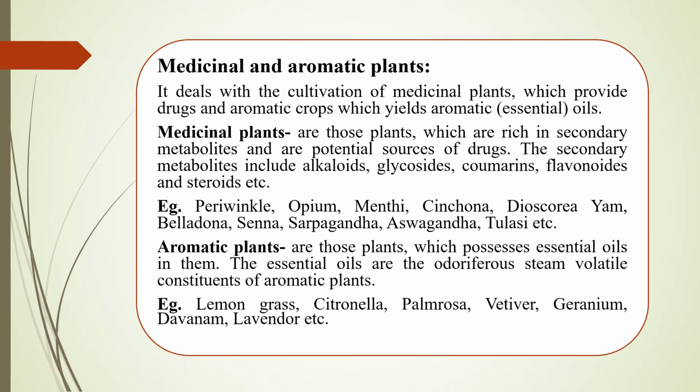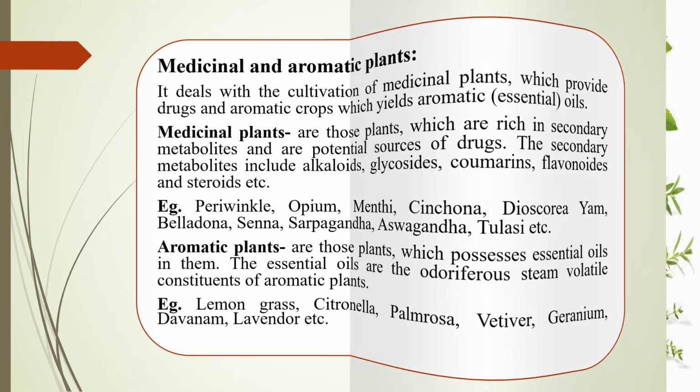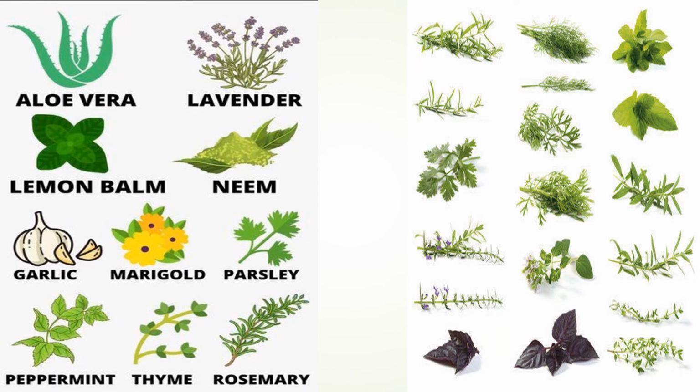Aromatic plants are those which possess essential oils in them. These essential oils are the odoriferous volatile constituents of aromatic plants. With the help of these aromatic plants, the scents and perfumes that we use nowadays are prepared. Examples of aromatic plants include lemongrass, citronella, palmarosa, vetiver, geranium, davana, lavender, etc. These medicinal and aromatic plants have rich value in many industries. Here are some examples of medicinal and aromatic plants.